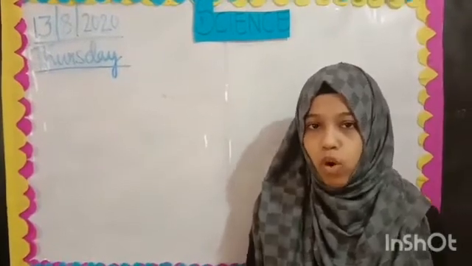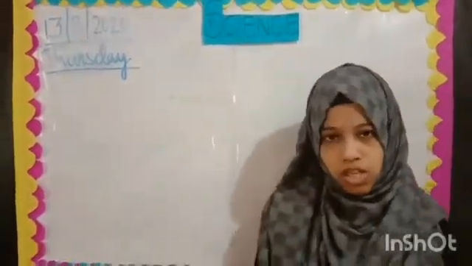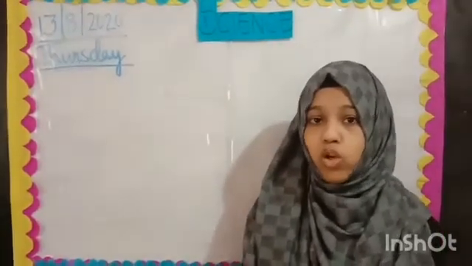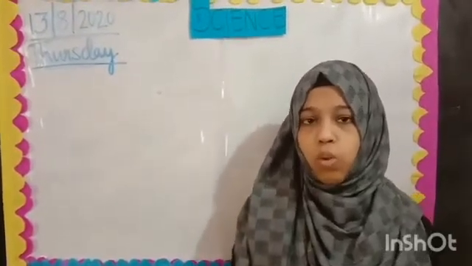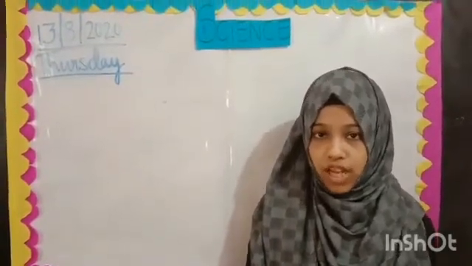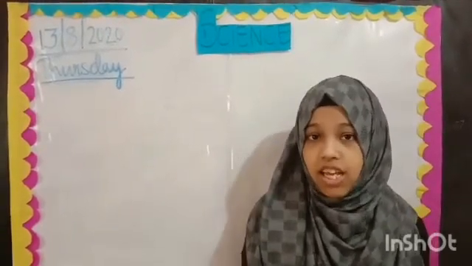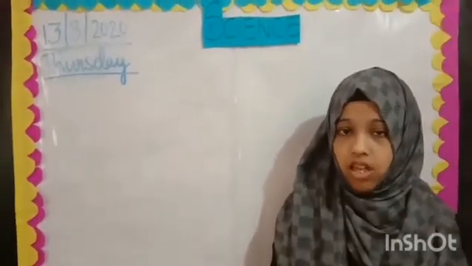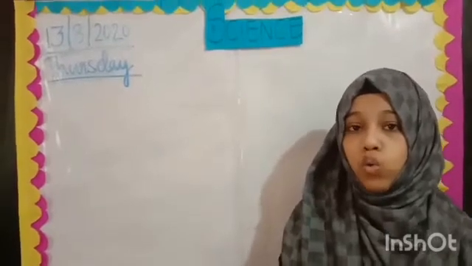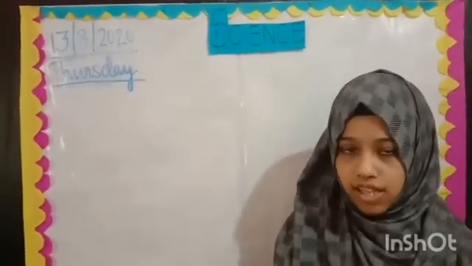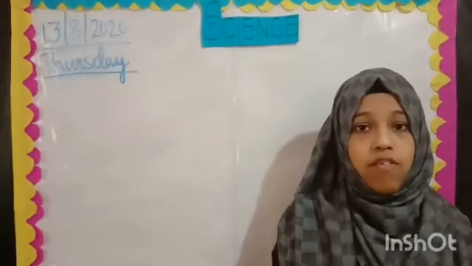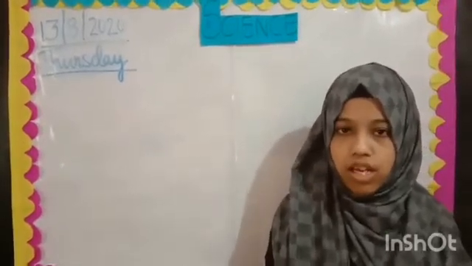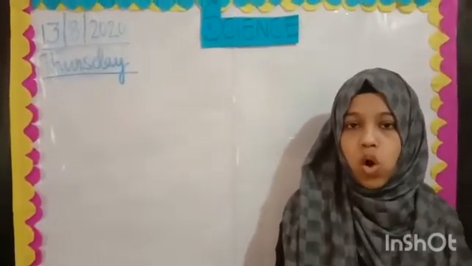Well, I hope you all are enjoying science videos. Children, how many lessons have we done in science? Do you all know? 2 lessons, right? What was the first lesson? Light and dark. Yes, it was light and dark. Then, what did we learn in that lesson? That there are 2 sources of light. What are the 2 sources of light? First is natural source of light, and the second one is artificial sources of light.